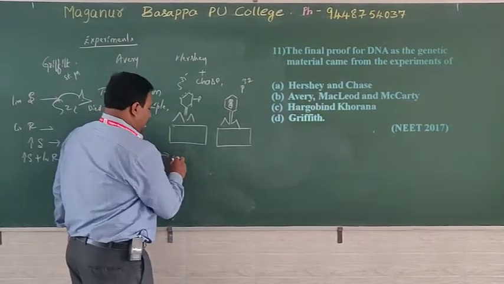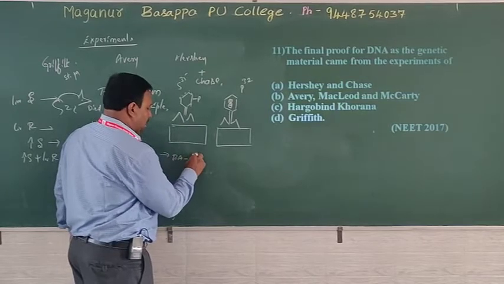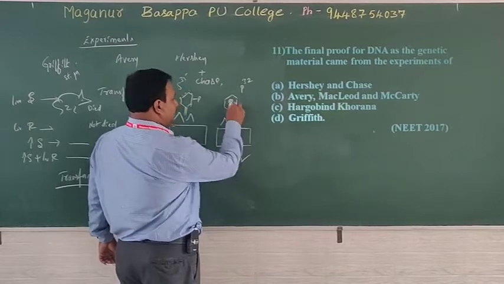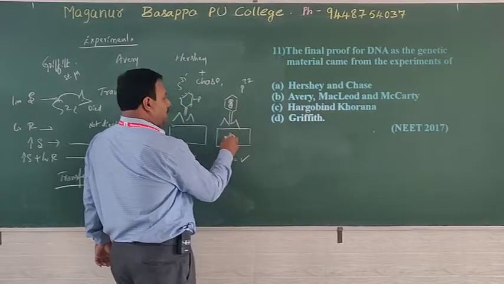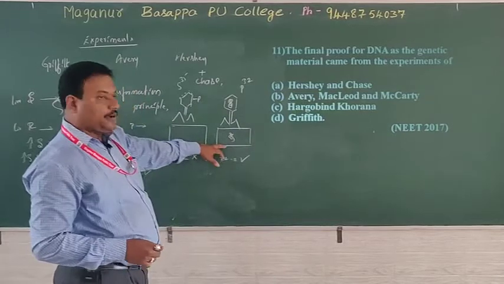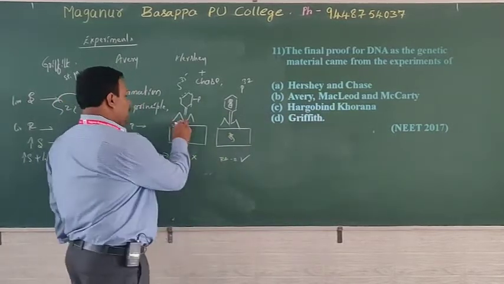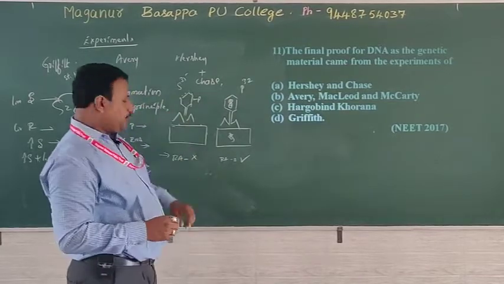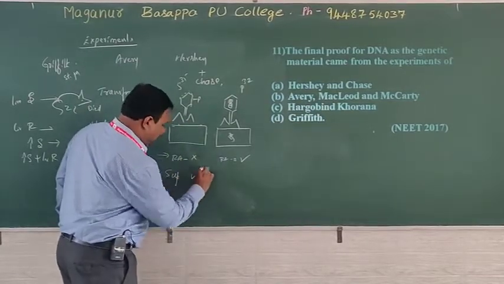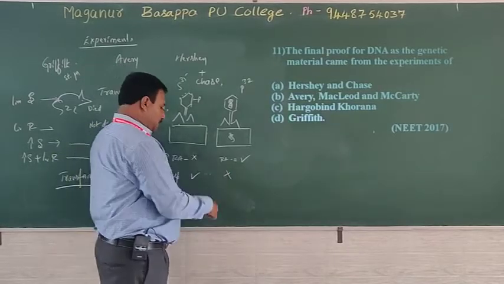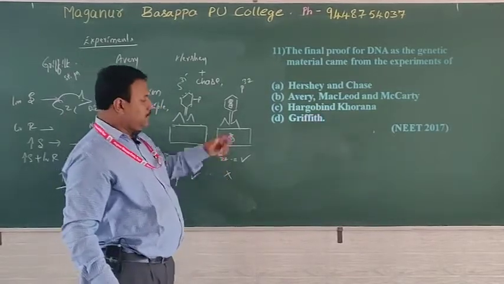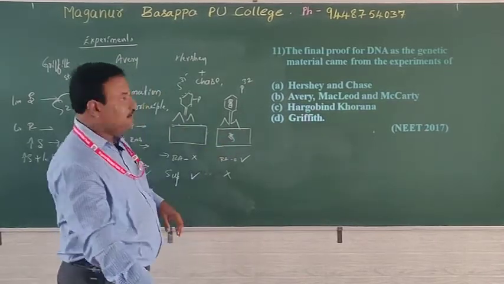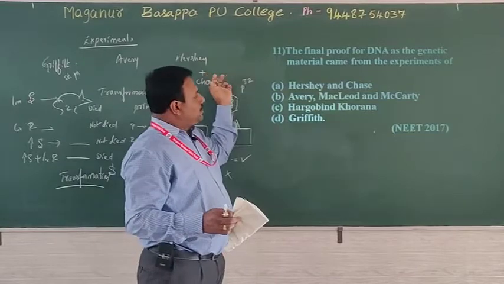Here the radioactive materials are not found in the bacteria, but here radioactive materials are found in the bacteria, as phosphorus is incorporated in the DNA of the virus and gets incorporated in the bacteria. Here only the protein coat is present in the supernatant. Supernatant has got radioactive material here, but here the supernatant has not got radioactive material. That means the very strong proof for DNA as a genetic material was given by Hershey and Chase.